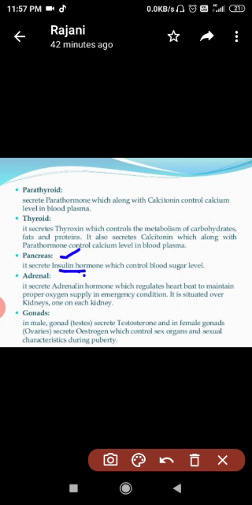Now come to the next, that is adrenaline. Okay. So adrenaline is the hormone which is secreted by the adrenal gland. As you are seeing here, the name of the gland is adrenal gland. The adrenal gland is responsible for secretion of adrenaline. Adrenaline is also known as stress hormone because this hormone is generally secreted in the human body in stress condition.